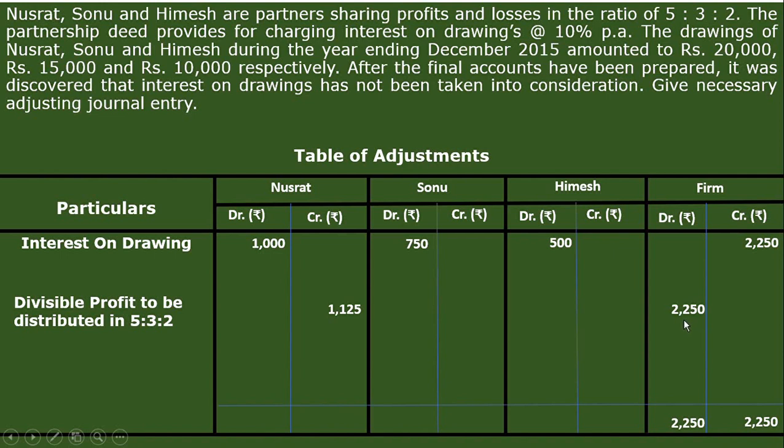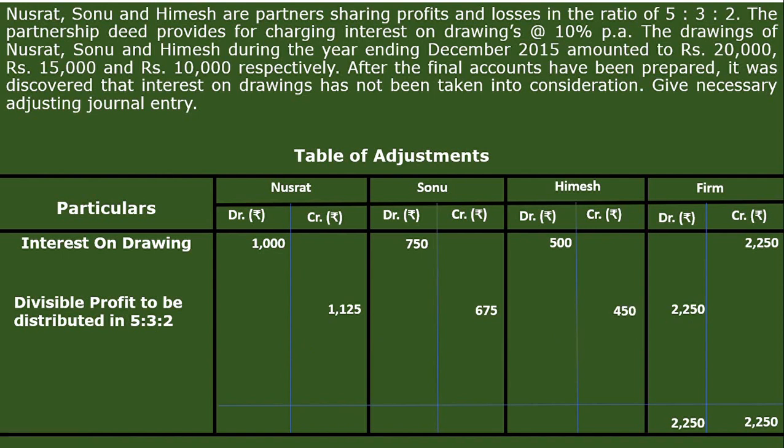So profit we transfer in the credit side of the partners' capital account. So 5 by 10 into 2250 is equal to 1125. The same thing has to be done for Sonu, 675, and the same for Himesh, that is 2 by 10, equal to 450.